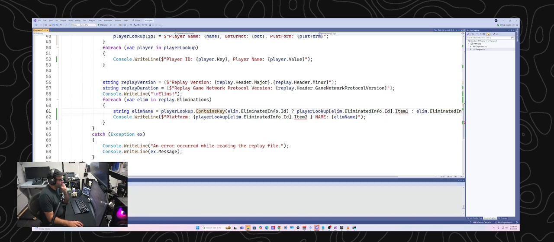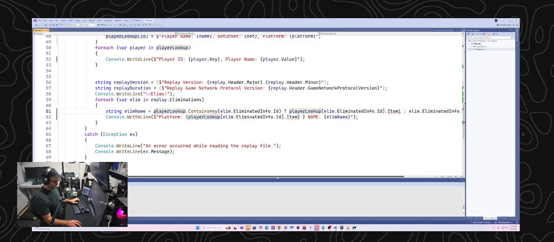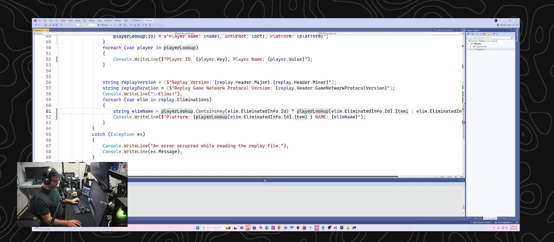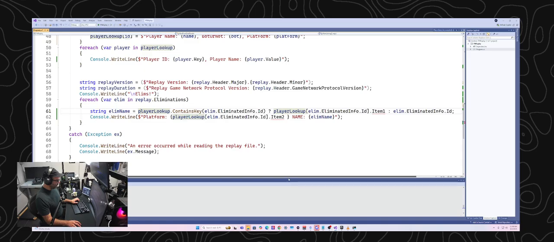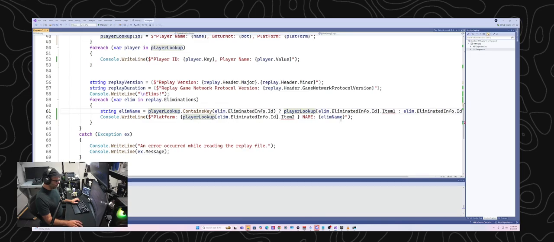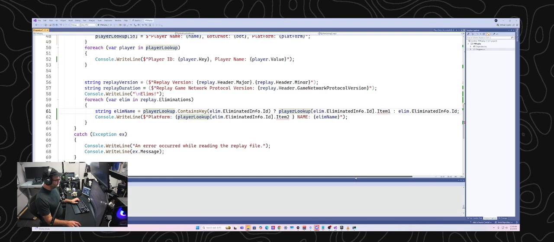All right, so getting back to actually getting more data out. I changed the way that the player data was saved, so I've got to go fix that here. So let me go ahead and try to fix that now. So string elim name, player lookup contains key, eliminated info, player lookup.